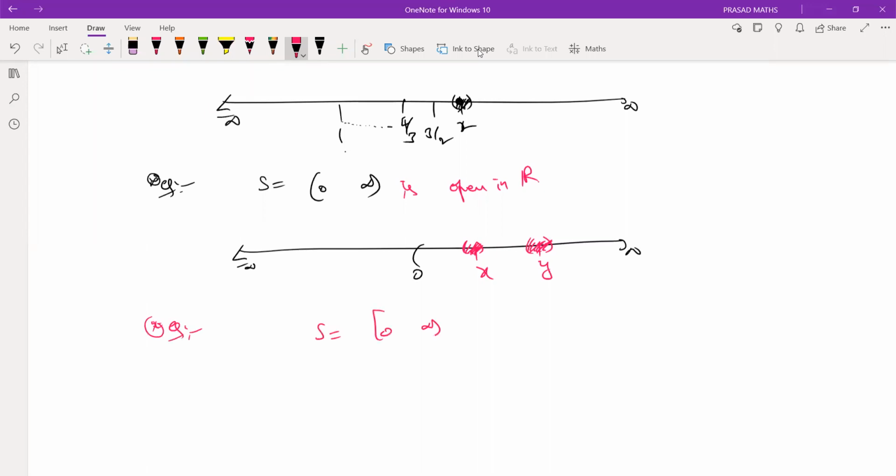Suppose you take closed 0, open infinity. Is it open? No, sir. 0 is not an interior point. It fails to find a neighborhood around 0 which is inside the set. So therefore this portion is outside, this portion is outside. Therefore 0 is not an interior point, which means we're not open.